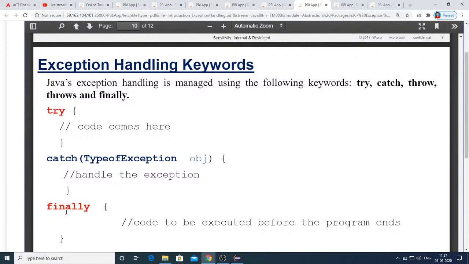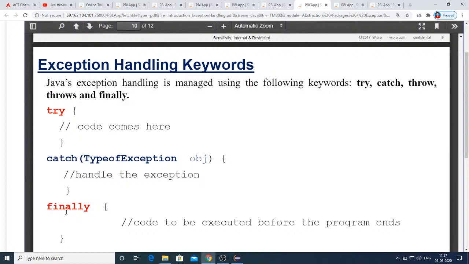The point to be noted here is, if any exception occurs in the try block, immediately the control jumps to the respective catch block, and control will never come back to the try block again. Once the catch block is executed, the execution resumes after all the catch blocks.